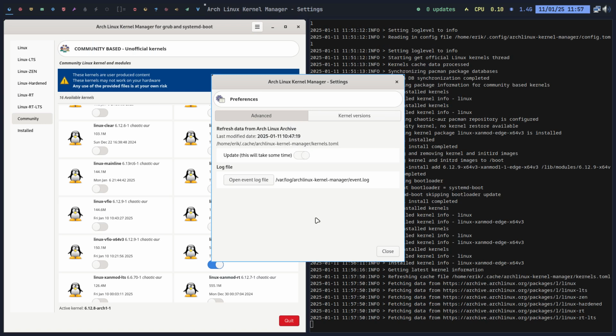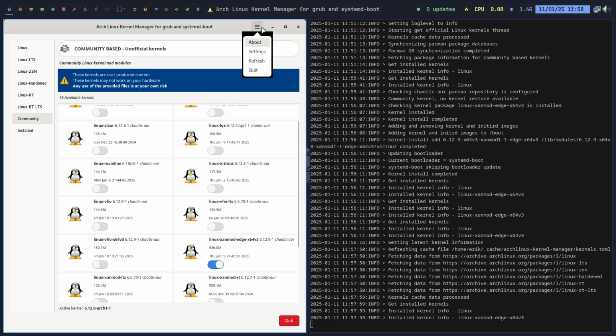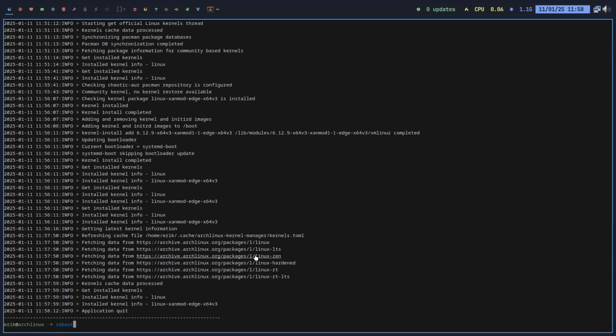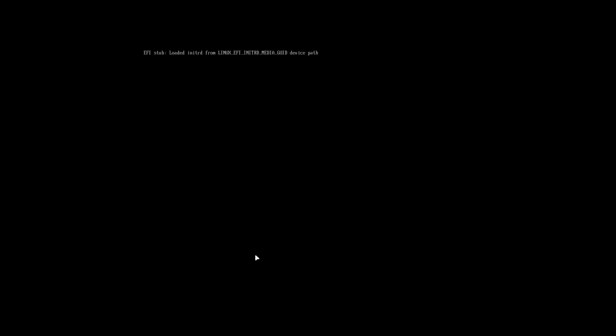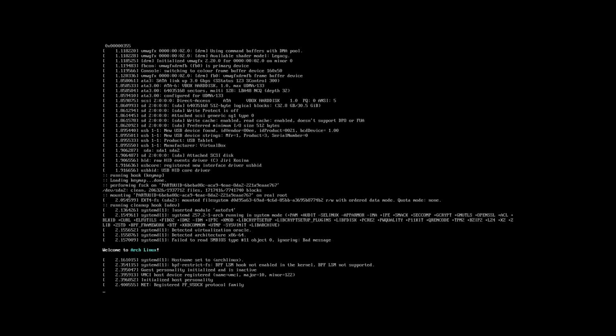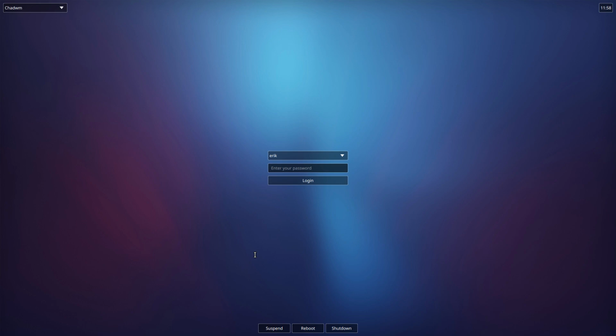This has been changed, but as an update. So cache refresh completed, close, and that's basically it, what we've done to the application. So my advice is get a kernel in, test it, and you will see that the pop-up, the text that you see is different. That is per definition different.